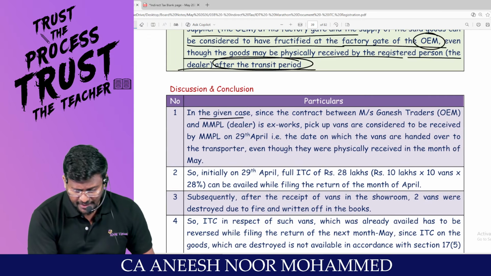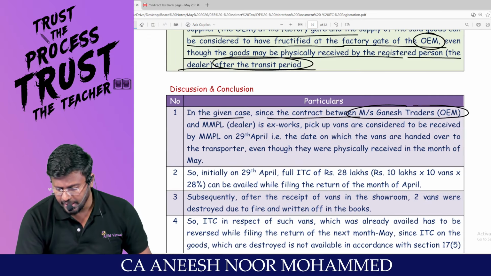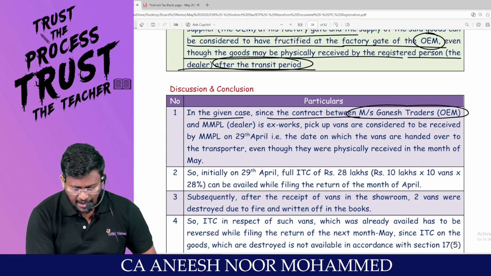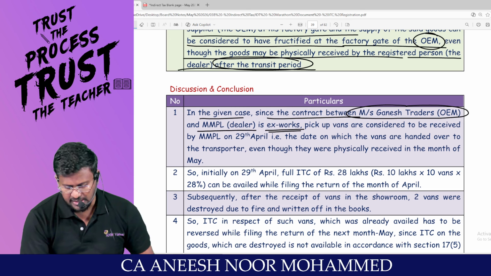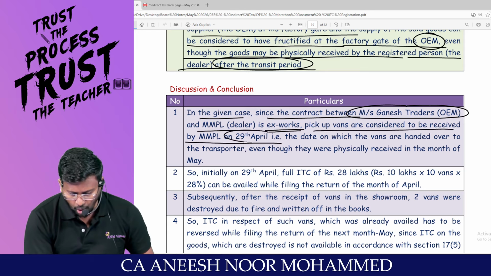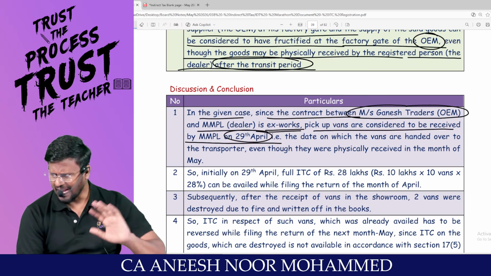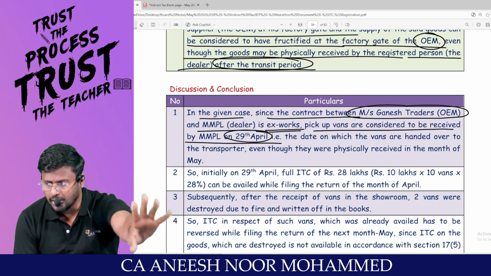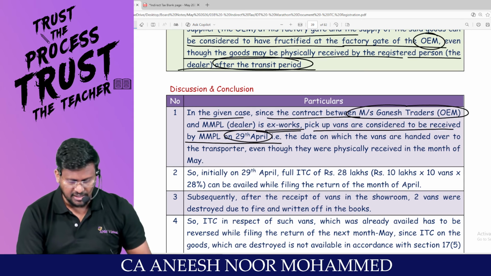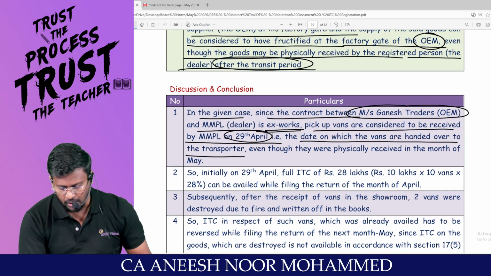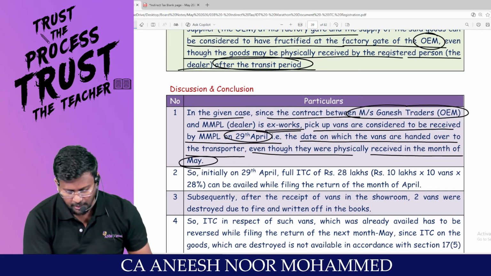So in the given case, since the contract between Ganesh Traders, who are the original equipment manufacturers, and MMPL, who are the dealer, is ex-works, pickup vans are considered to be received by MMPL on when? 29th April. Sir, actually on 29th April, I have not received the vehicle. On 29th April, they have just delivered the vehicle at their factory premises. Understanding? That is the date on which vans are handed over to the what? Transporter. Even though they were physically received only in the month of what?